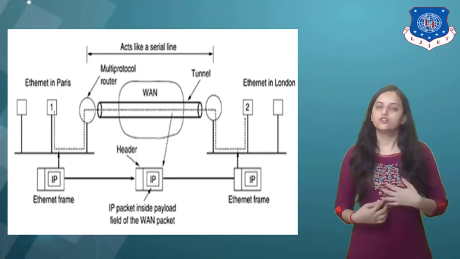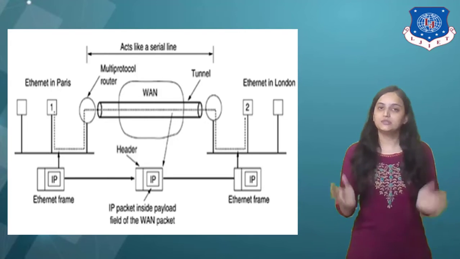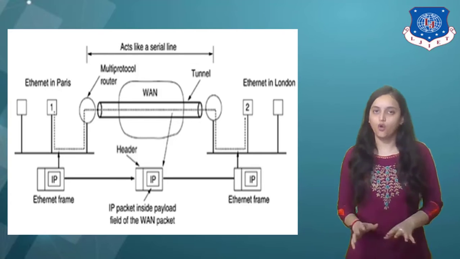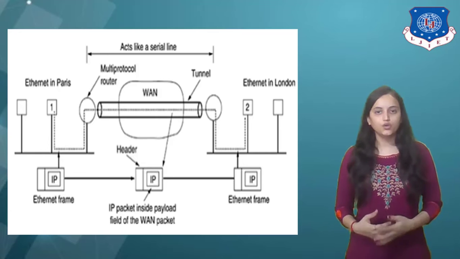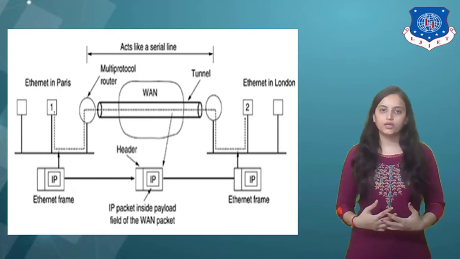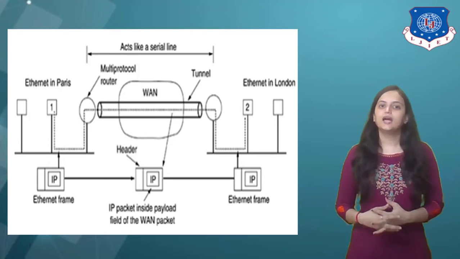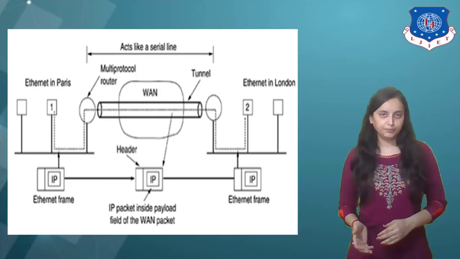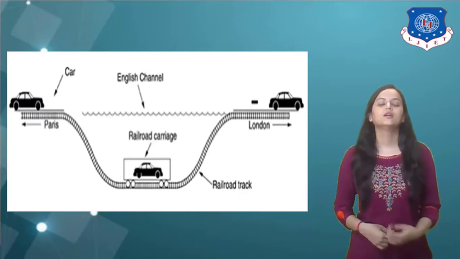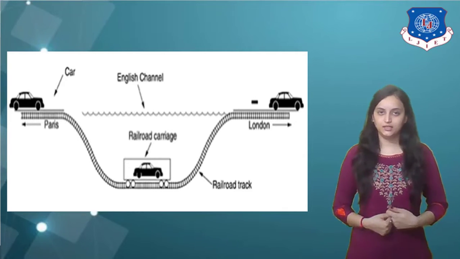The WAN can be seen as a big tunnel extending from one multi-protocol router to the other. The IP packet just travels from one end to the other end, snug in a nice box. It does not have to worry about dealing with the WAN at all. Neither do the hosts on the Ethernet. Only the multi-protocol routers have to understand IP and WAN packets. In effect, the entire distance from the middle of one multi-protocol router to the middle of the other acts like a serial line.